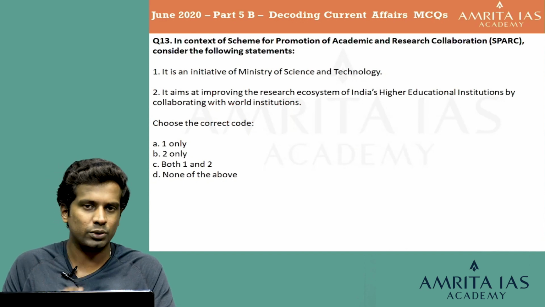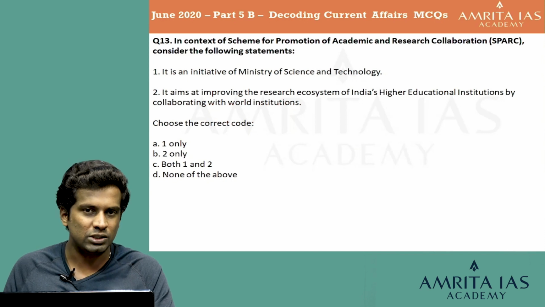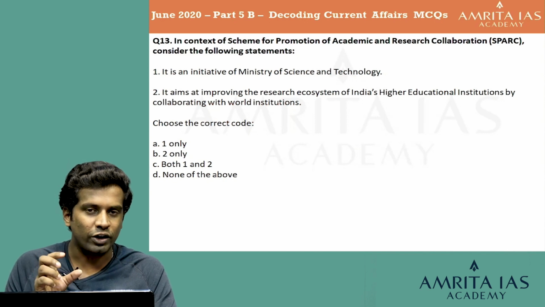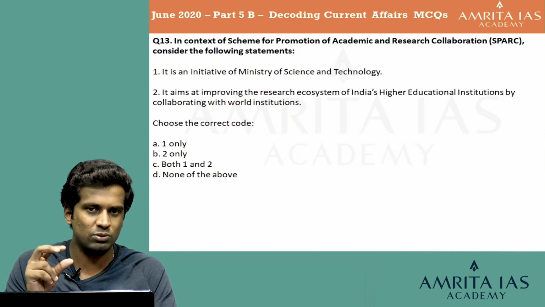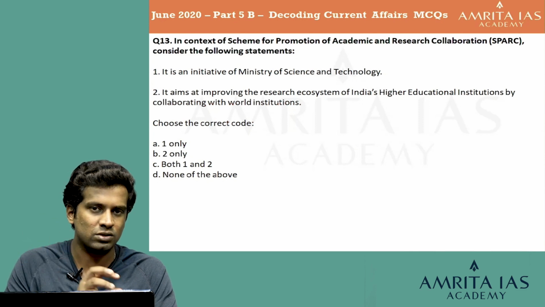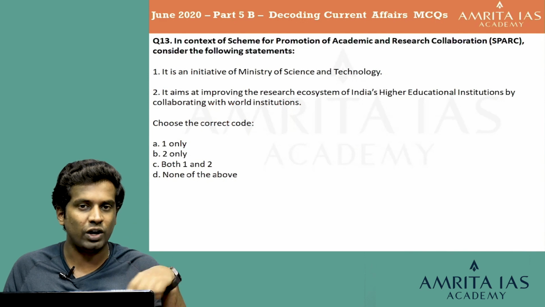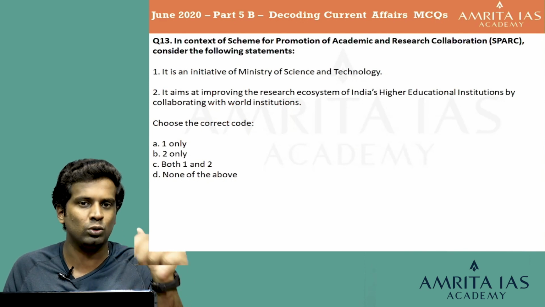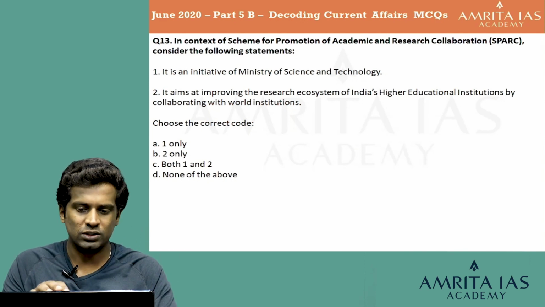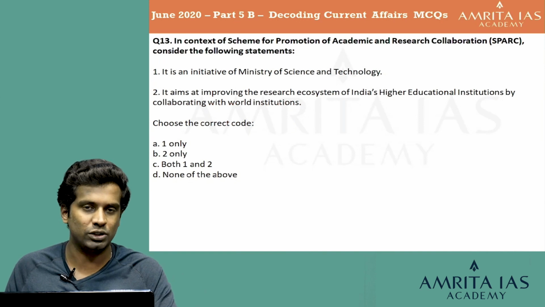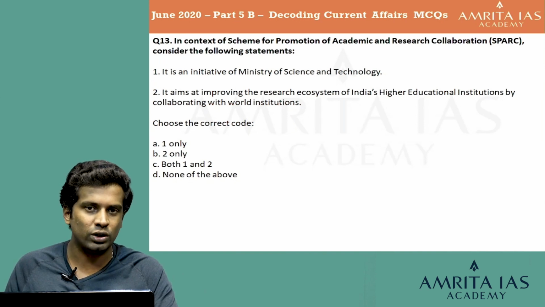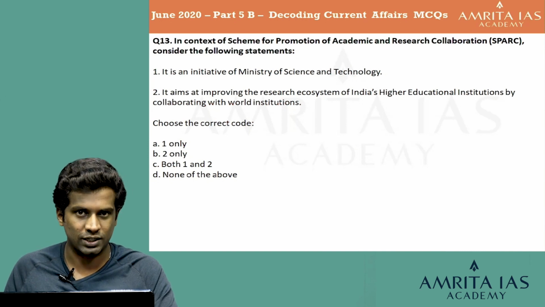There will be many questions asked by UPSC where they may change the ministry names. So try to find out what the scheme is all about and see whether it matches with the ministry given in the statement. Or if it does not match, can you find another ministry which is more apt to implement this scheme? Since this scheme talks about academic and research collaboration, I would definitely say it is more under the ambit of the Ministry of Human Resource Development rather than the Ministry of Science and Technology.